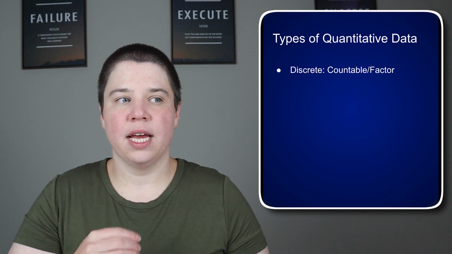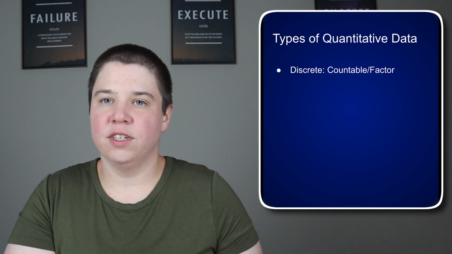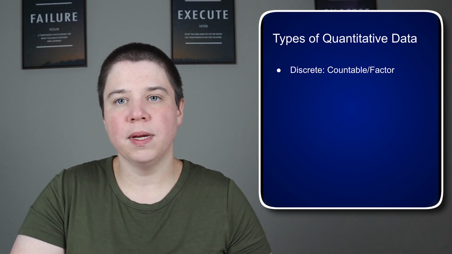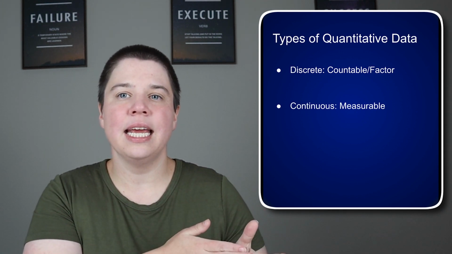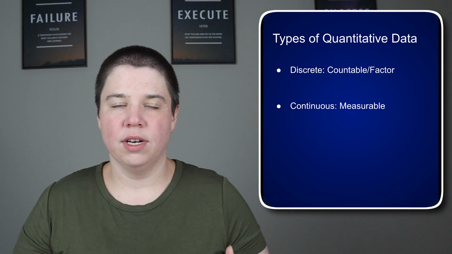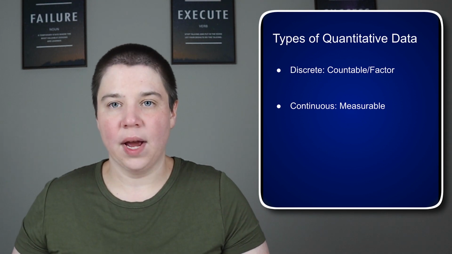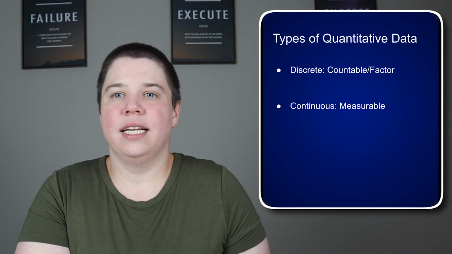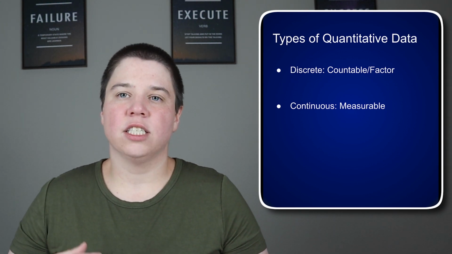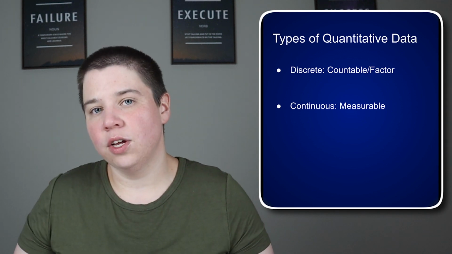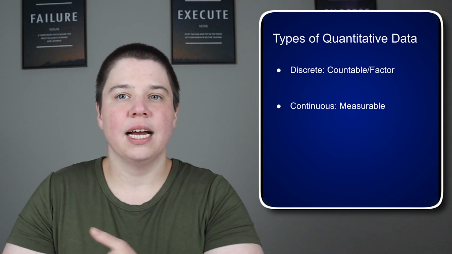And so this would also be for things that are counted. For number of people, for example, you have to count each individual person. There's not 1.5 people. So those would be discrete. And then you have continuous, and these are your measurable. They can be any option of number along a given scale. Now, we do have precision requirements. For example, I can't measure weight in most scales to the 0.1000th pound or gram. That's precision of measurement, but in theory, that weight could be anything, any number between the allowable numbers. So that would be a continuous metric.